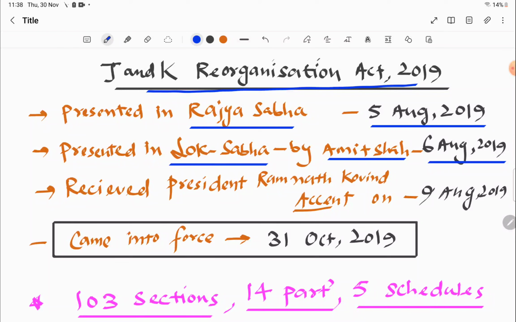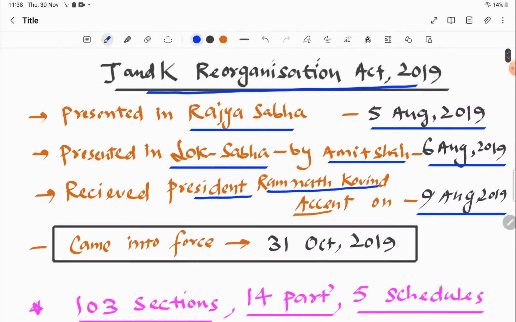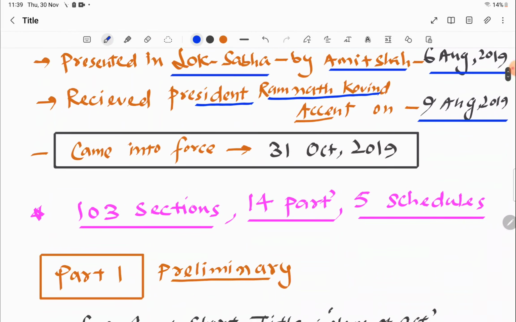And then after 3 days, it received the assent of the President of India, who was Ramnath Kovind, on 9th August 2019. Then this J&K Reorganization Act or bill finally came into existence on a very important date which we have to remember, that is 31st October 2019.